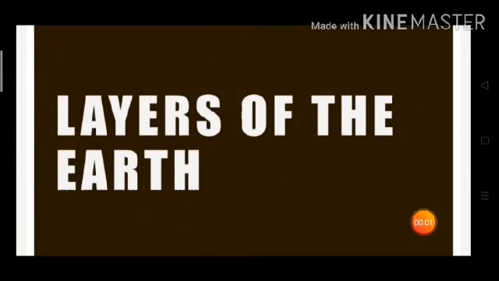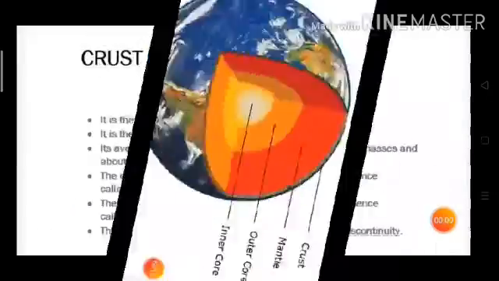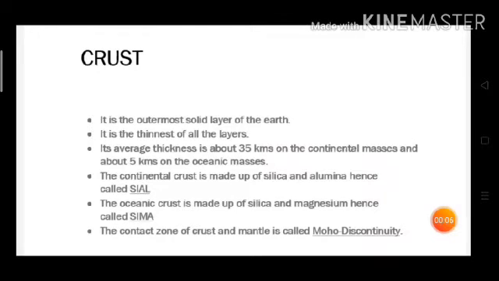Layers of the earth. Our earth consists of several concentric layers, like the layers of an onion. We may broadly classify the earth into three main layers. First, crust, second, mantle, and the third one is core. Core is further subdivided into two, that is outer core and inner core. Now we will understand the first layer of the earth, that is crust.